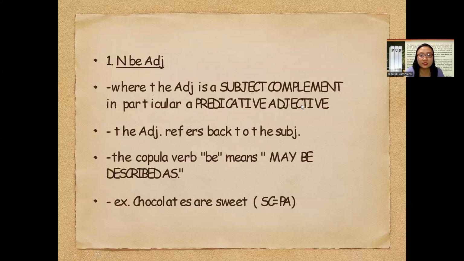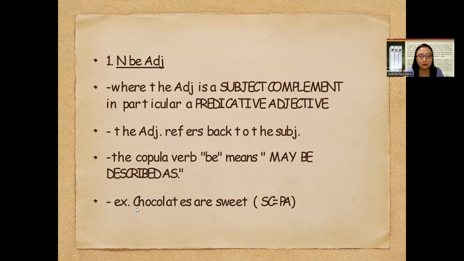So we have here the basic sentence patterns in English, that at some point in linguistics you have been able to get acquainted with. The initial one is the noun plus the be verb plus the adjective, where the adjective is an SC or a subjective complement, in particular a predicative adjective. It can also be labeled as a PA or predicative adjective. So the adjective here refers back to the subject, and the copulative verb be may be described as a linking verb.